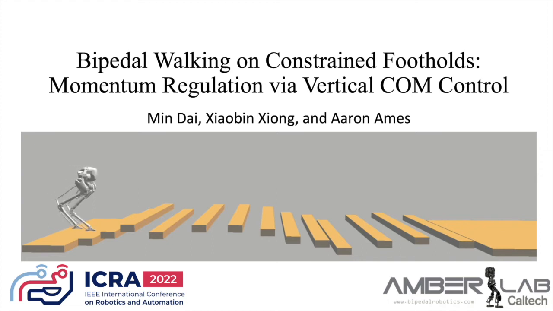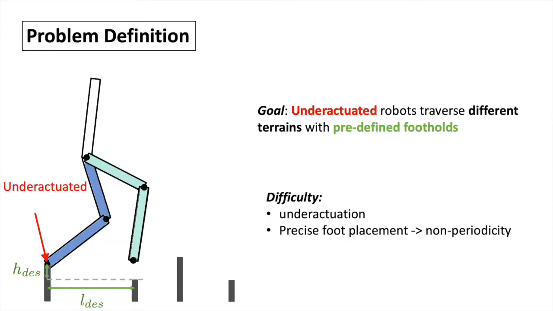This work presents a framework to allow bipedal robots to work on constrained footholds that control the discrete transition of angular momentum. The goal is to have underactuated robots traverse different terrains with predefined footholds. The major difficulty is the underactuation and the precise foot placement, which leads to non-periodic behaviors.